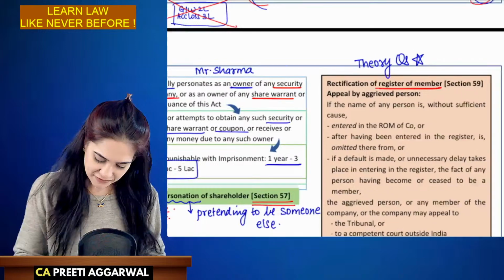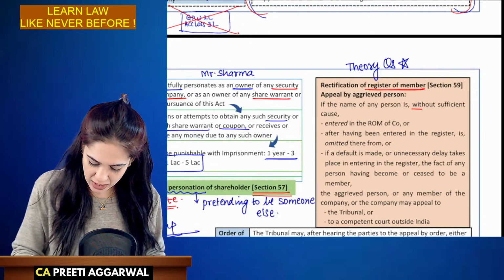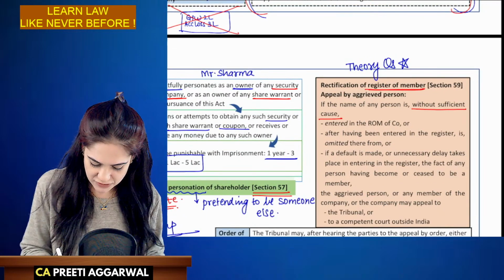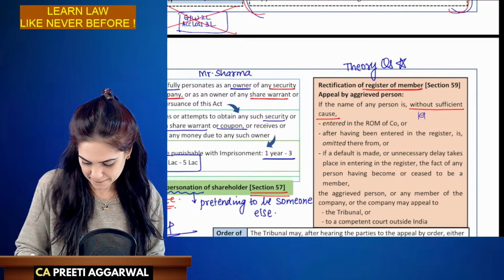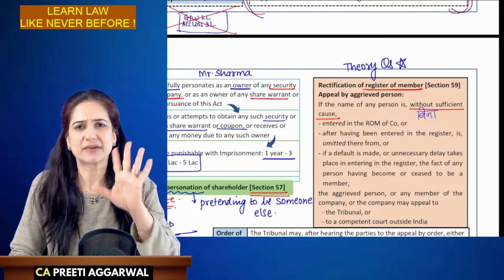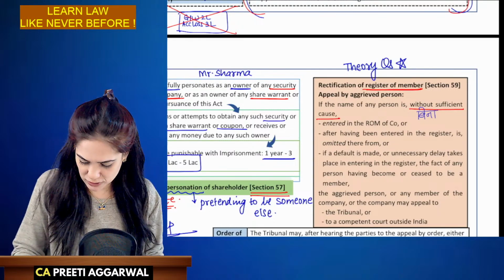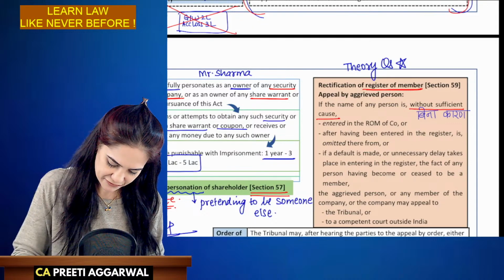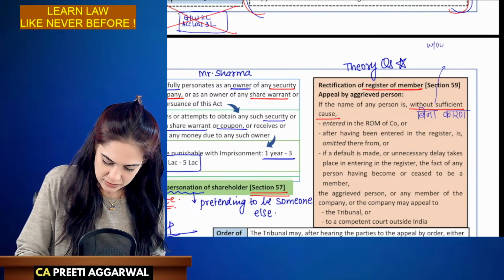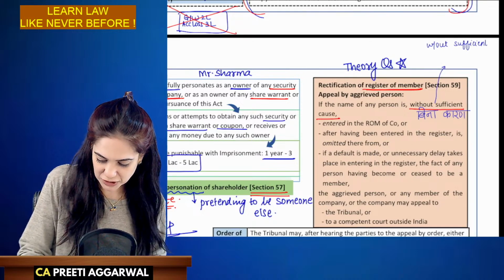So rectification, if the name of any person without sufficient cause, which means bina wajah, bina karan, without any reason.